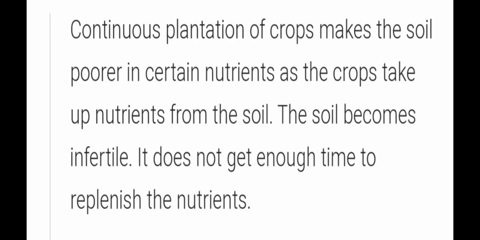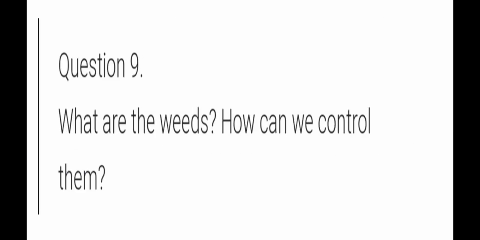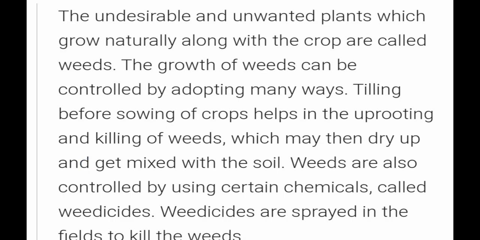Clear? The next question is: what are weeds and how can we control them? You know what weeds are. We have discussed three different methods of controlling weeds. One is the mechanical method, wherein we also use manual work, where persons enter the field and remove the weeds. Then we have discussed the chemical method, and then the biological method also. So all these things you have to write down in this answer.